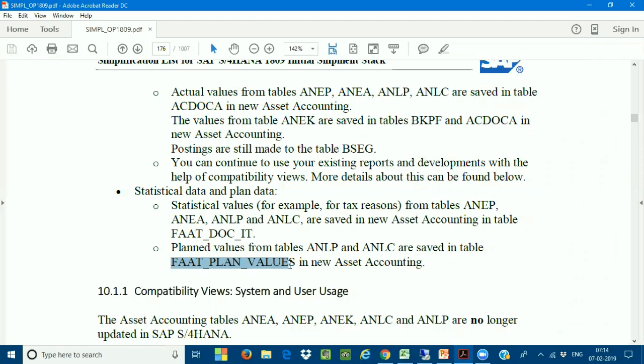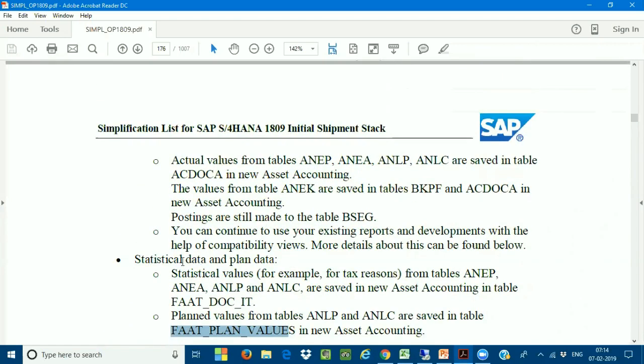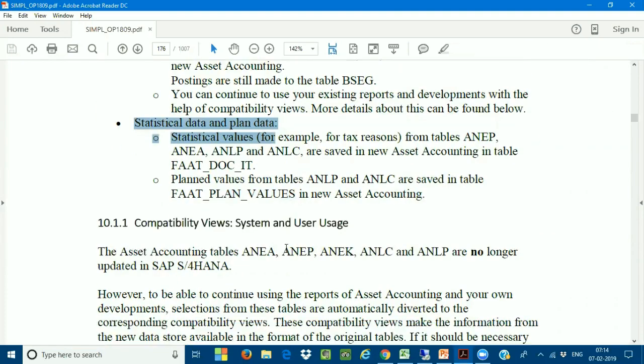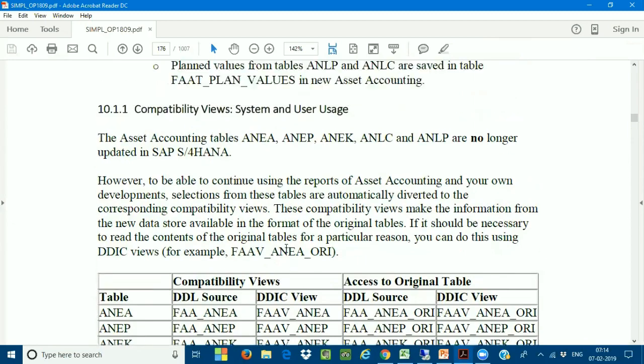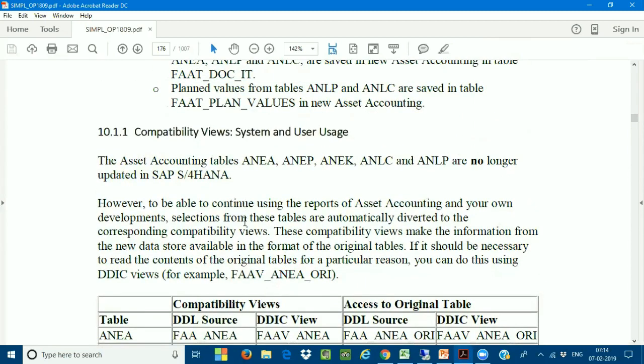Very, very important: actual, planned and statistical data are the 3 new tables introduced. Now these are the compatibility view tables. As I told you, earlier we had these tables, but they are no longer available in SAP S/4HANA.